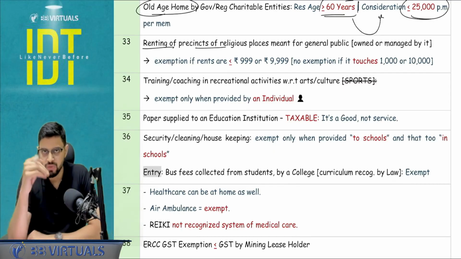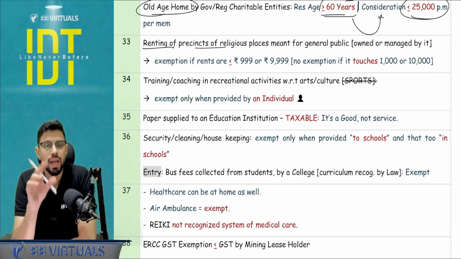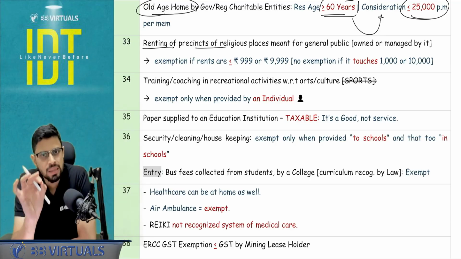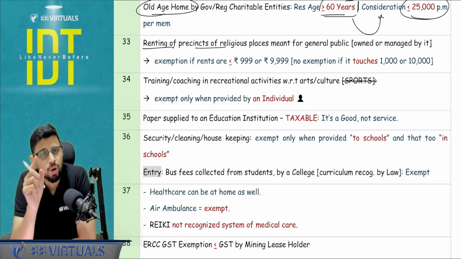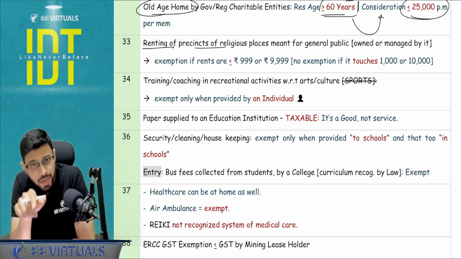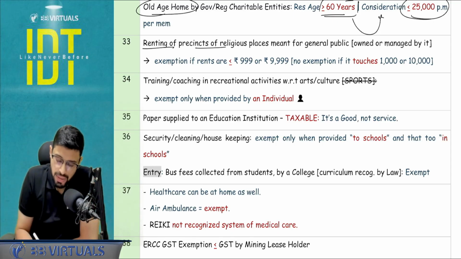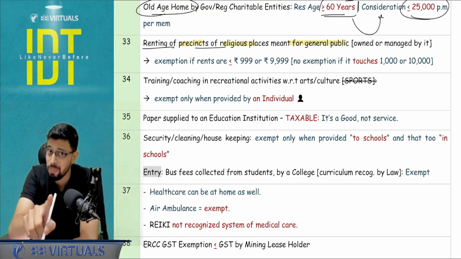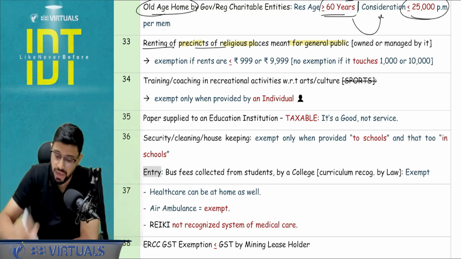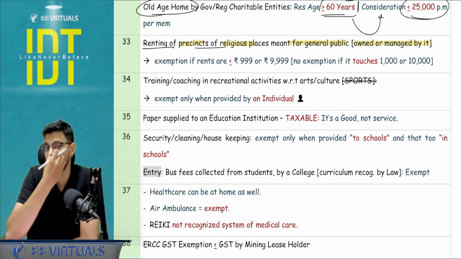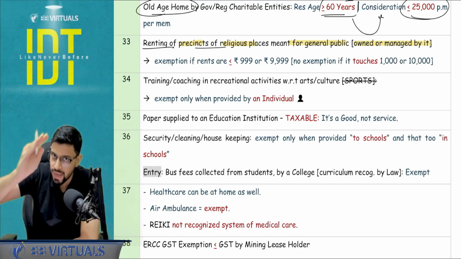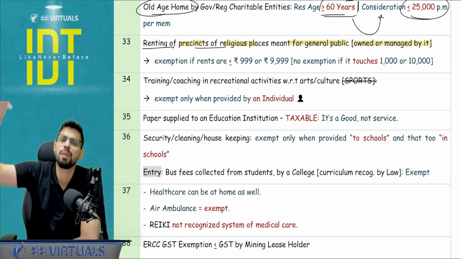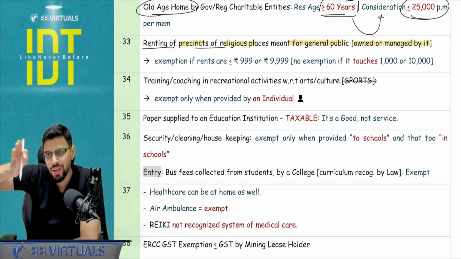Renting of the precincts. Now in one of the charitable entries, we have this renting part. There almost everyone just learns the entry amount, the rent amount. Now beyond that, I want you to learn the supplementary condition also, that what are you renting? You should be renting the precincts of a religious place meant for the general public, not for private use. Maybe ICAI will play on this condition, and it should be owned or managed by the charitable institution that is registered under 12AA or AB. Exemption applies if the amounts are up to 999 or 9,999, depending on whether it is a community hall or a shop or a room rent per day. So 10,000 or 1,000 touch,